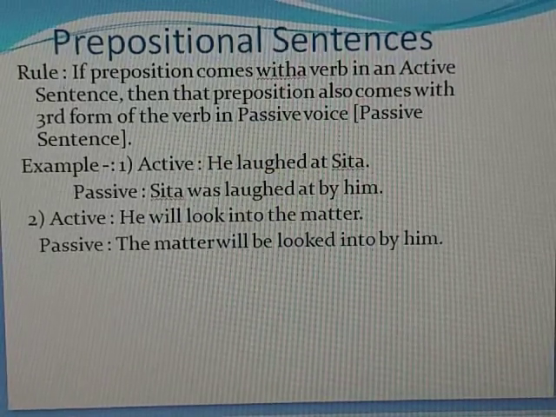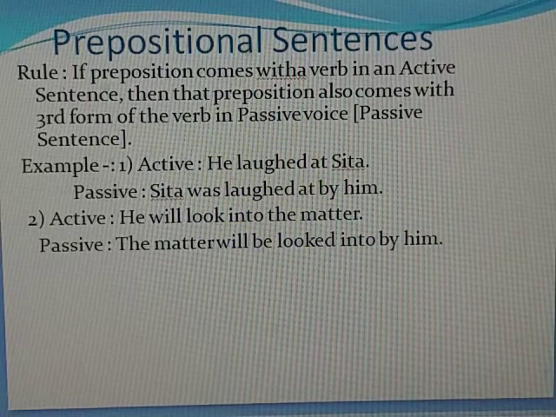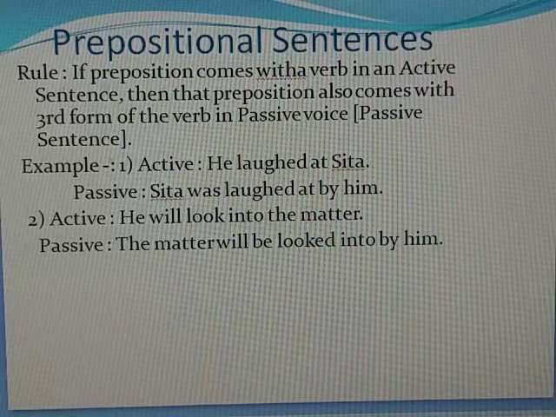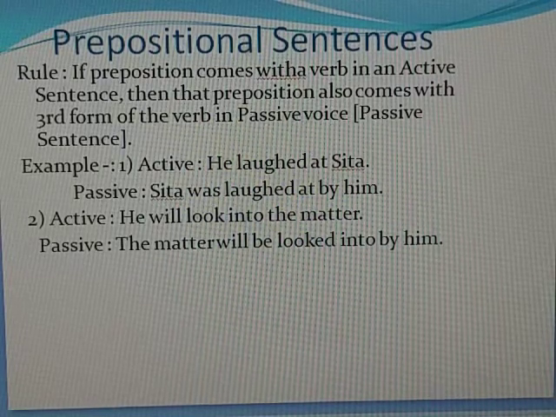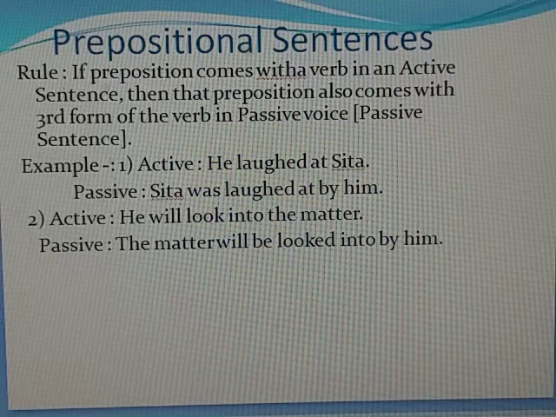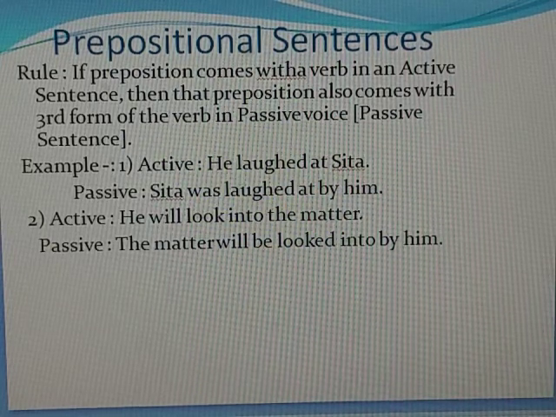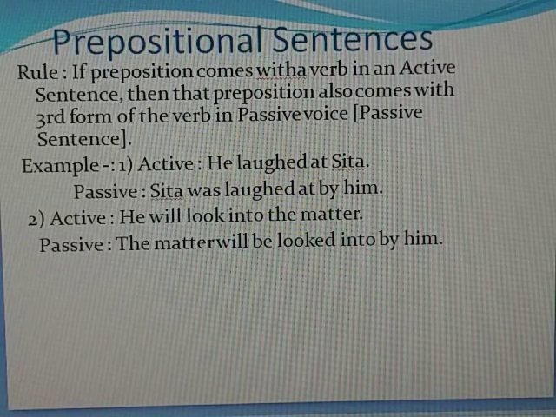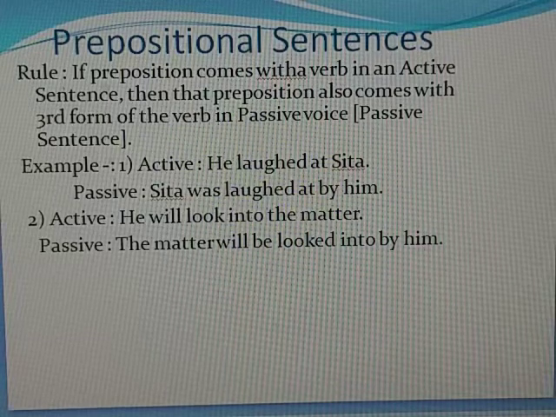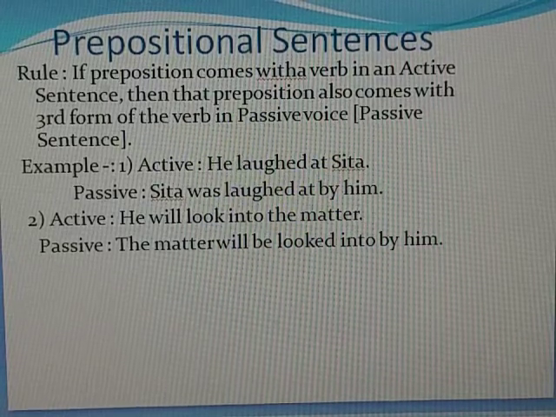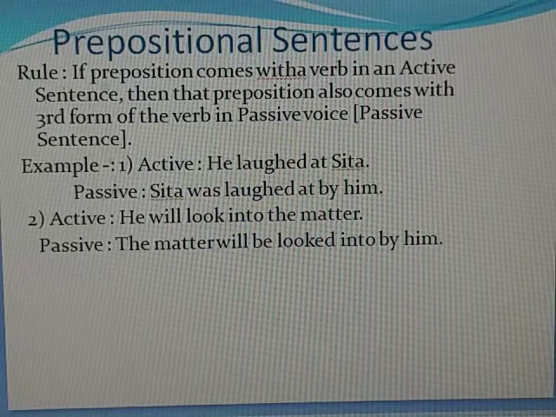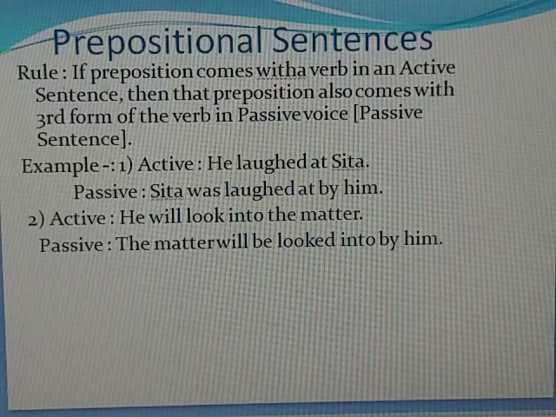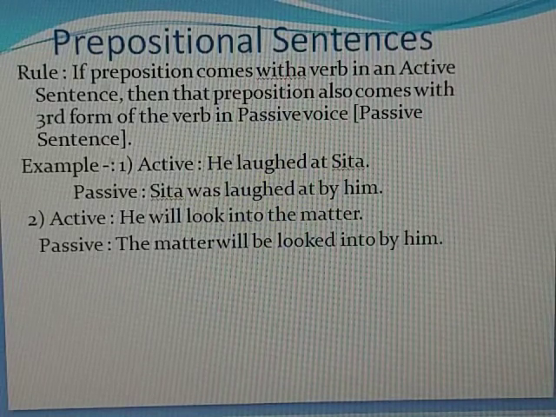Now comes prepositional sentences. Now what are the prepositional sentences? If a preposition comes with a verb in an active sentence, then that preposition also comes with the third form of the verb in passive voice. For example, he laughed at Sita. Then passive is Sita was laughed at. Same preposition we have to take with the third form of the verb. Sita was laughed at by him.